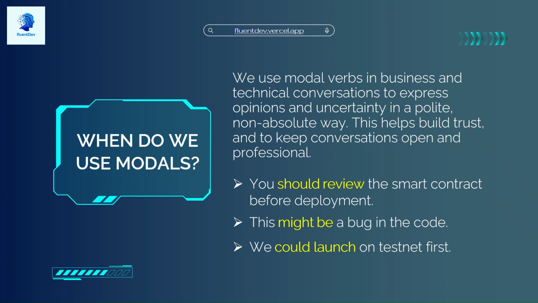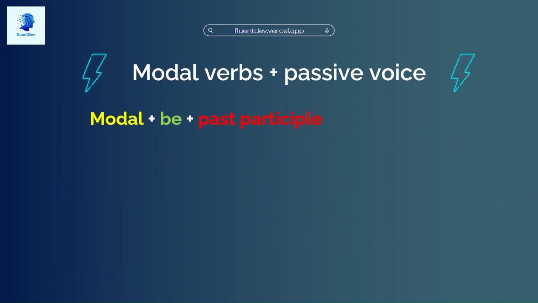Let's go a little bit deeper here so we can see the actual structures and more examples, and also the different types of modal verbs. One common way that we use modal verbs is in the passive voice. This structure lets you focus on the action or the possibility, not on who does it.